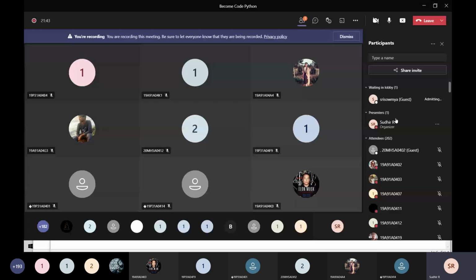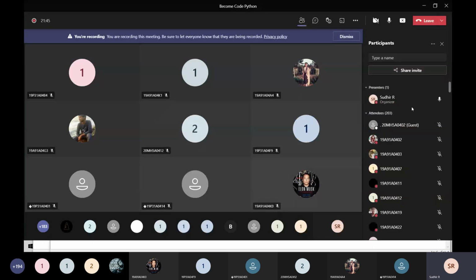Please log in with your college mail ID. Then only we will take the attendance of that college mail ID.